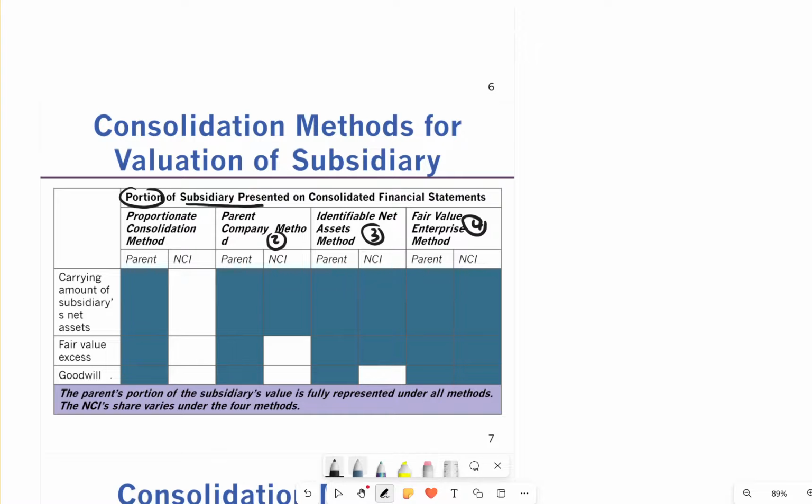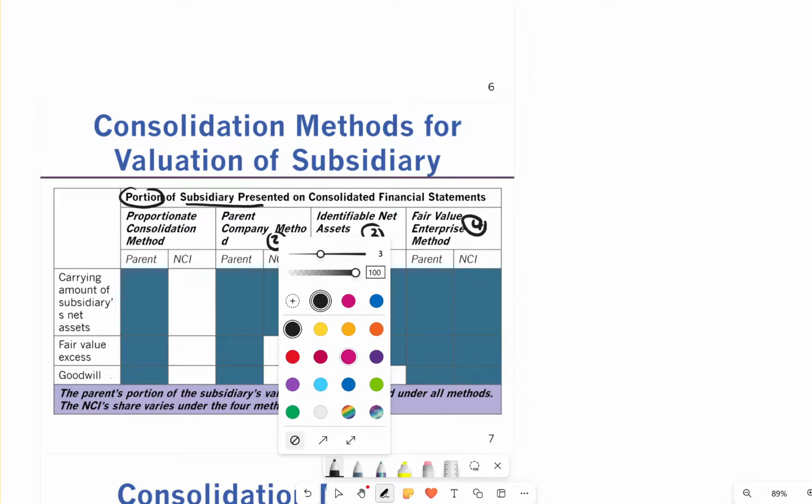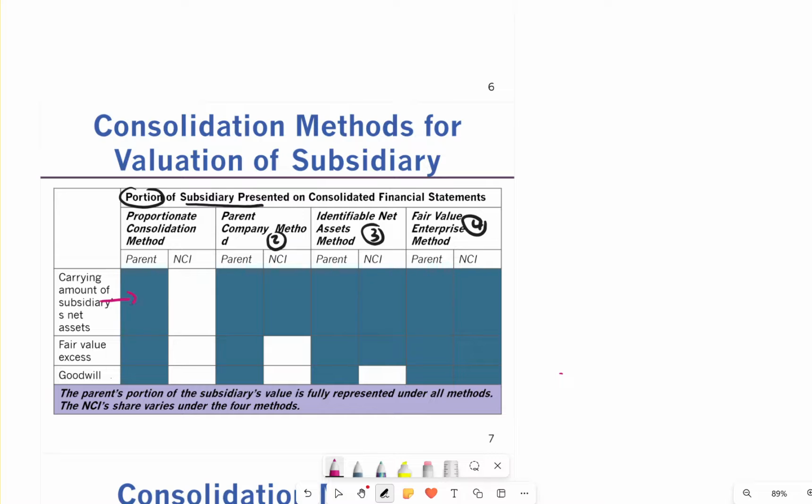When you think of it, I just want to change the thing here. So this is a carrying amount, also this is a carrying amount, this is the carrying amount. These are all carrying amounts. That's what they're saying. So some you use a fair value, some you don't use a fair value.